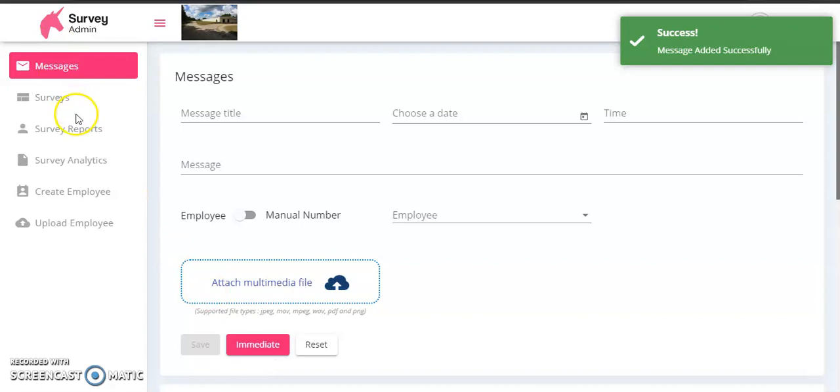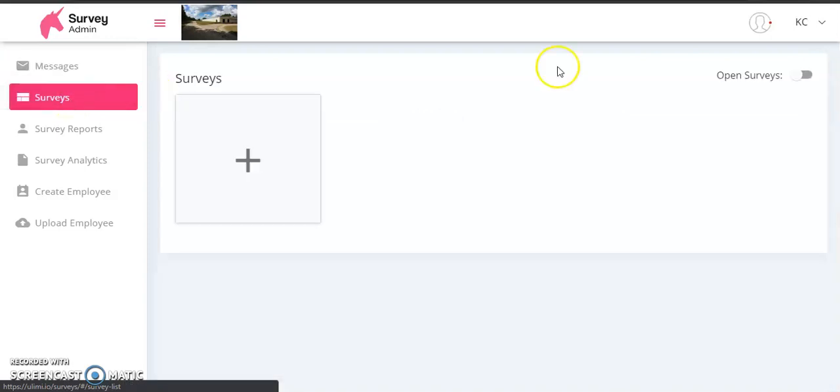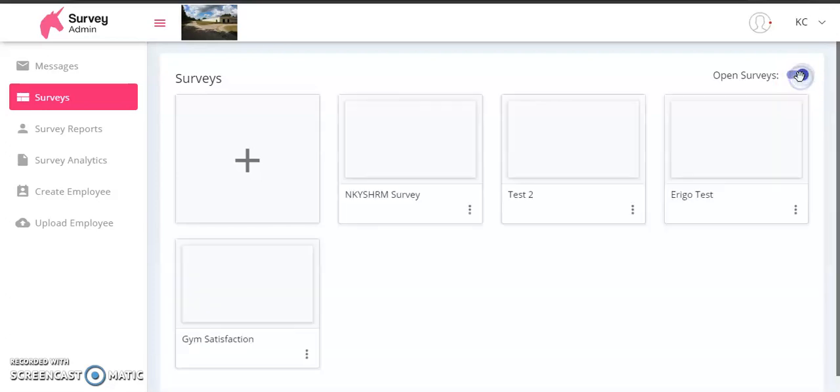All right, so now that we have messages covered, we'll kind of work up to our surveys here. And with surveys, you've got options where you can either have them open or closed. Closed meaning you're sending them just to employees of your organization, or we think that open gives you a little bit more options as far as who to send it to.